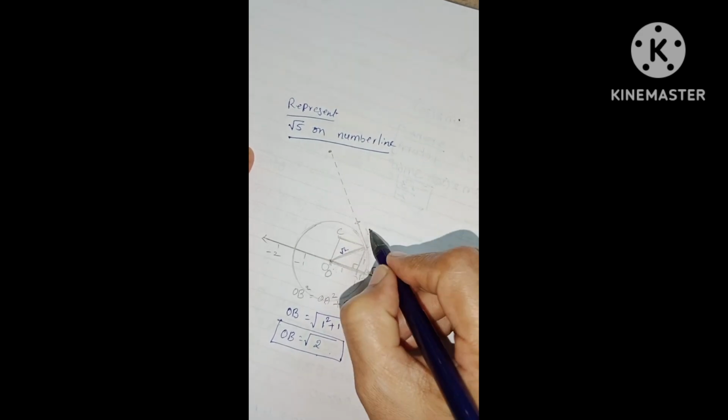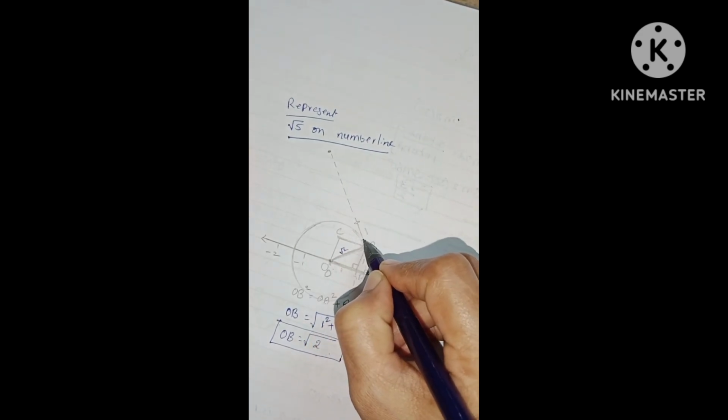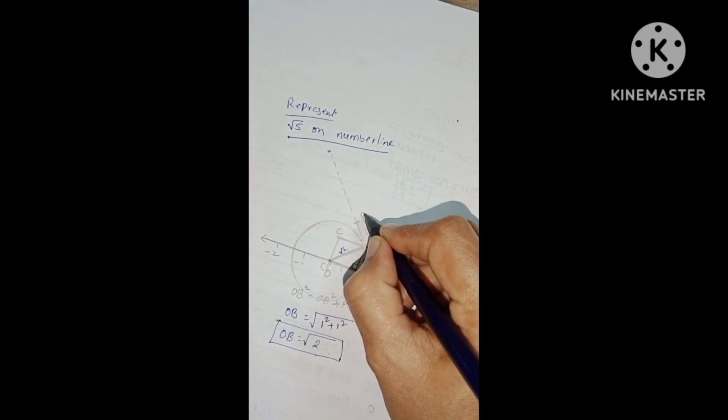So this is 1 unit, right? Name this point P.